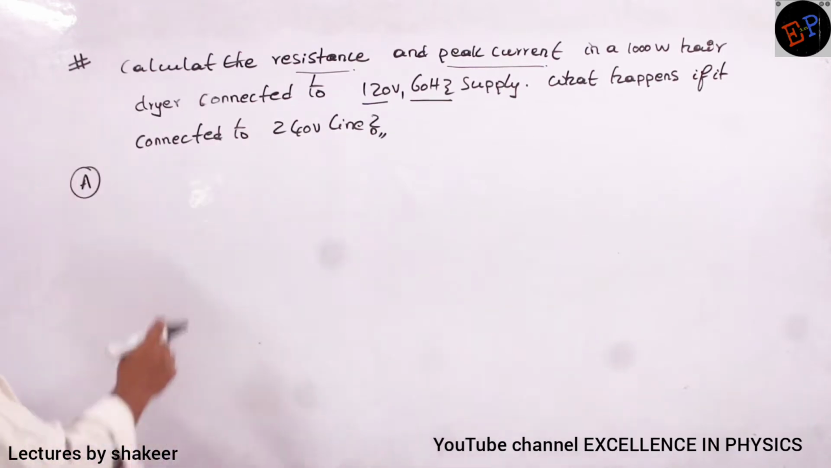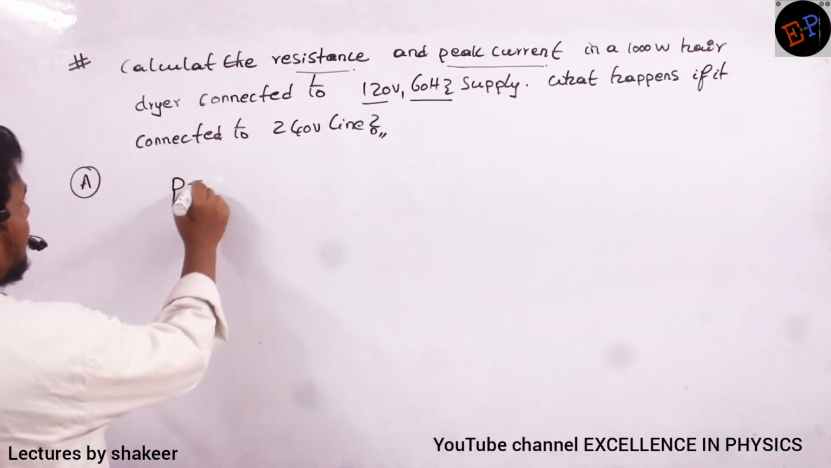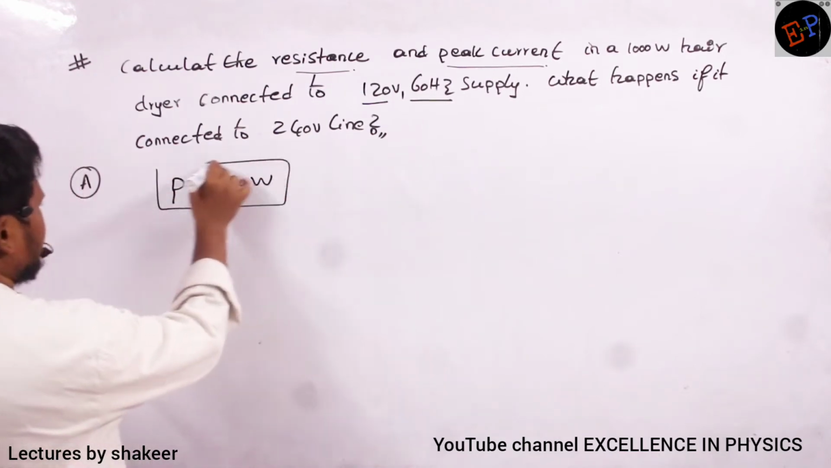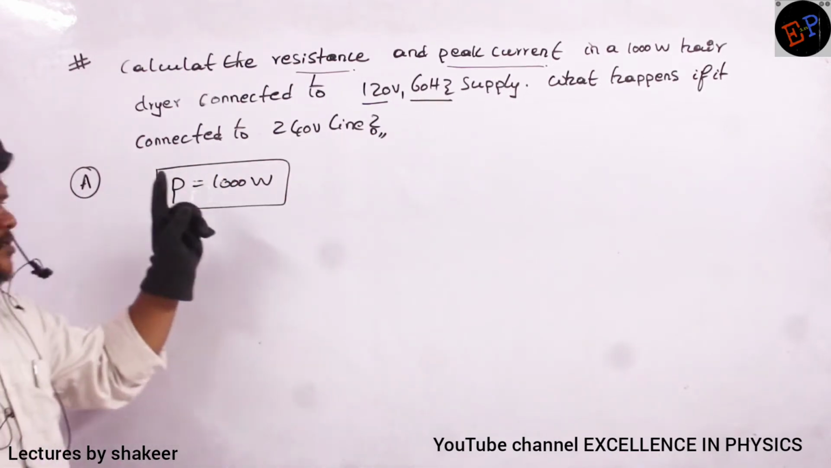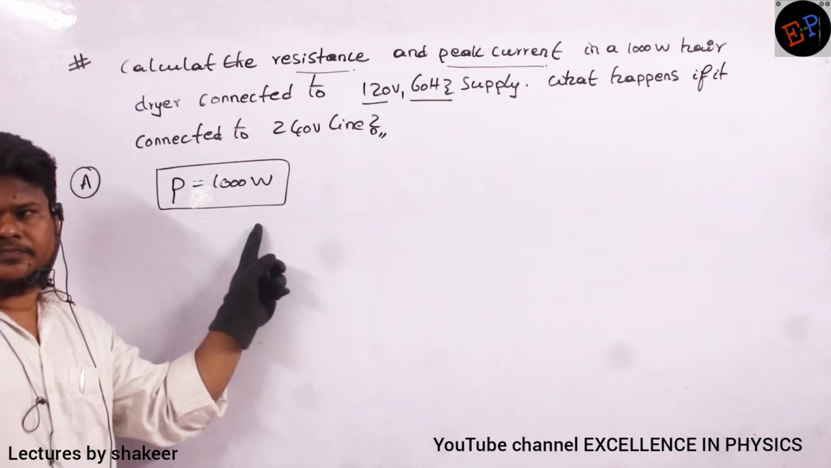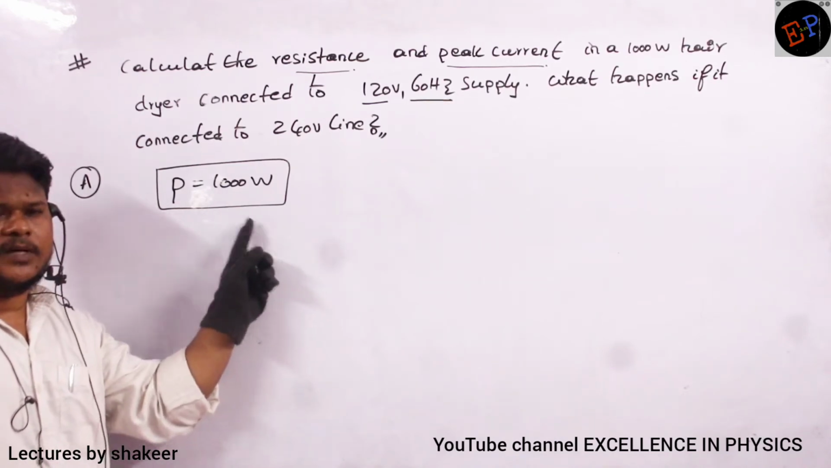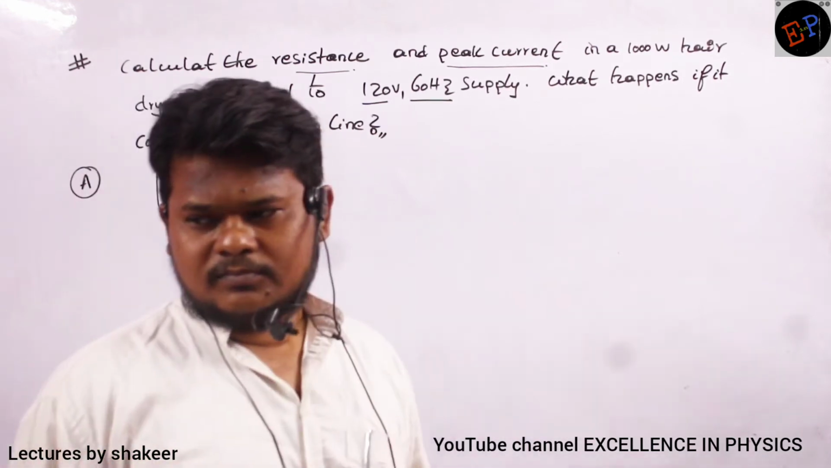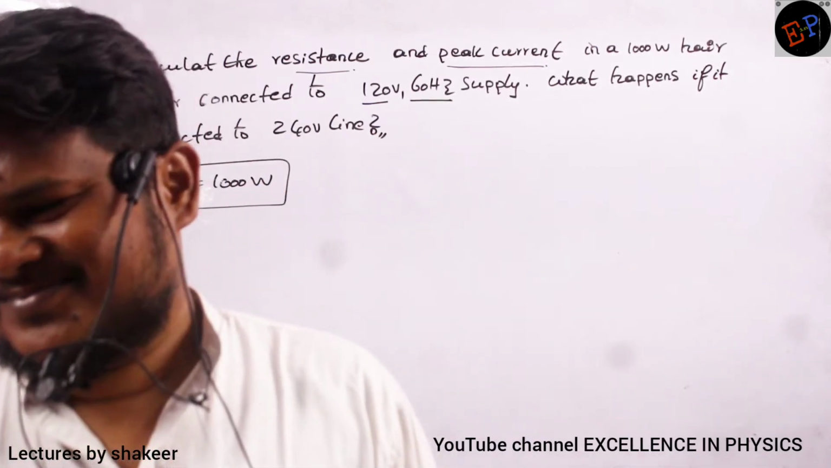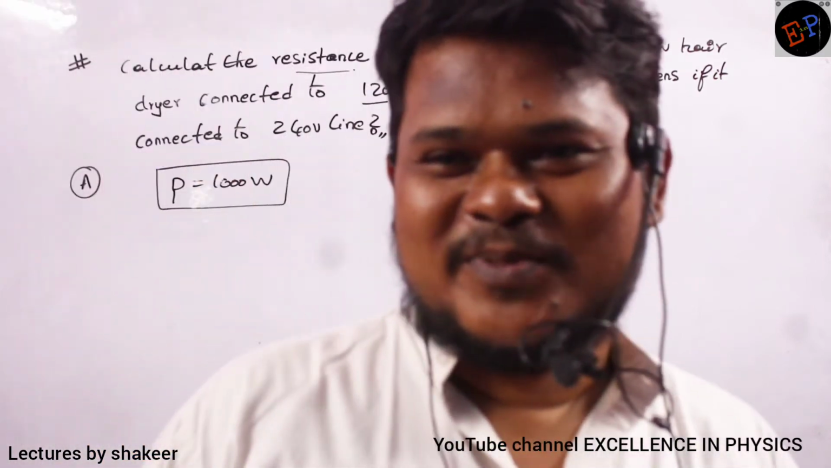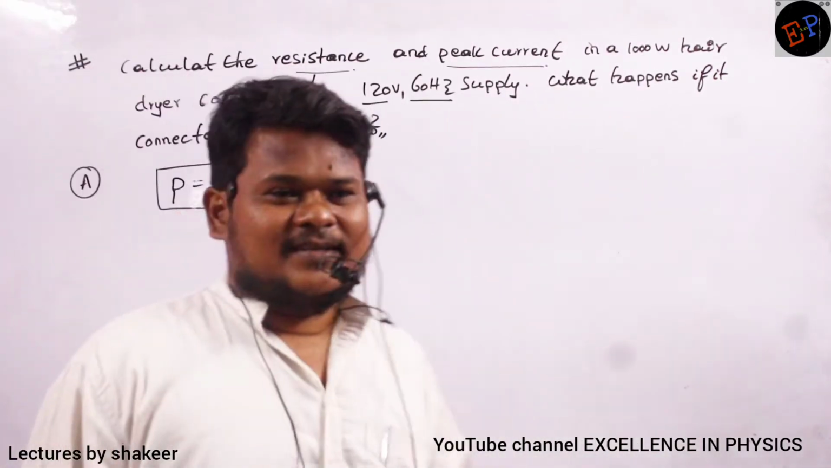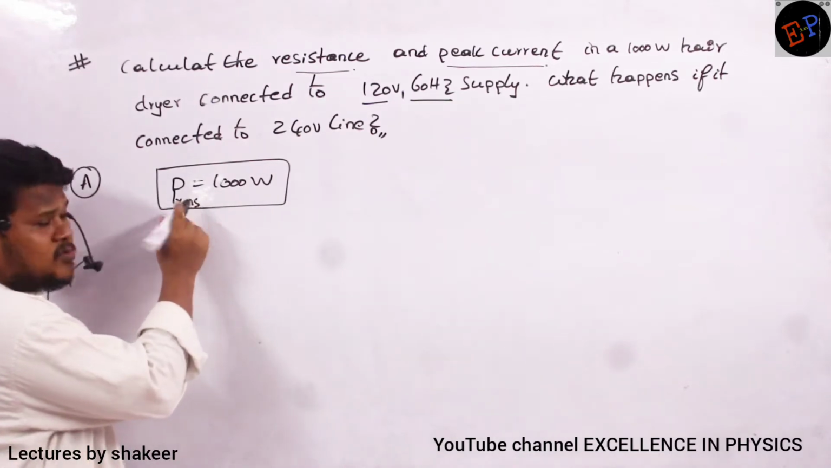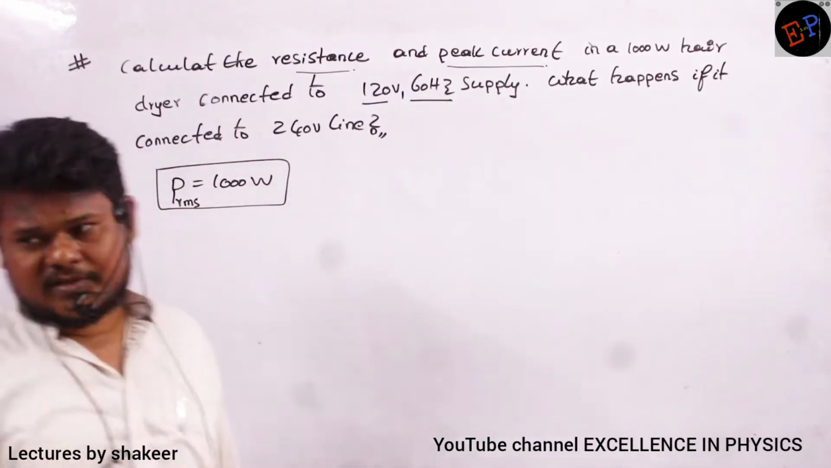Okay, now see. So what is the power given? Power is 1000 watts. So when you see this one, what do you understand? Is this average power? Is this peak power? Or is it RMS power? Which power? How can you say it is RMS power? Sima, everything will be always represented in terms of RMS values only. This is the point which you should understand.